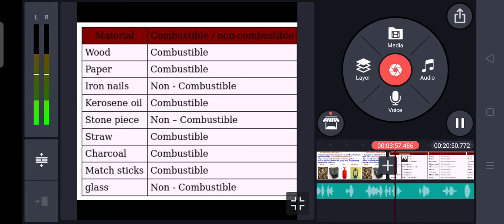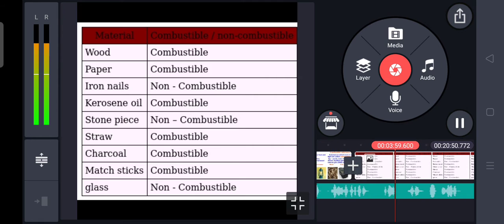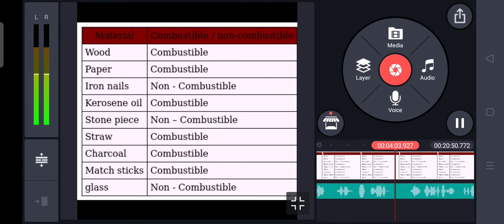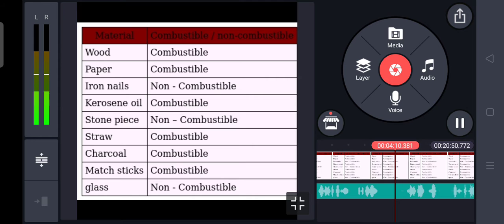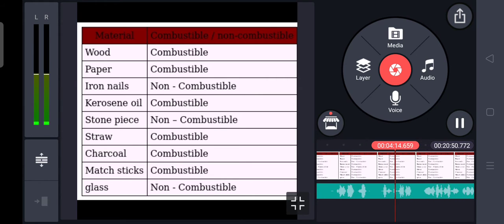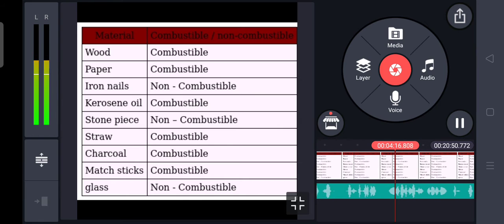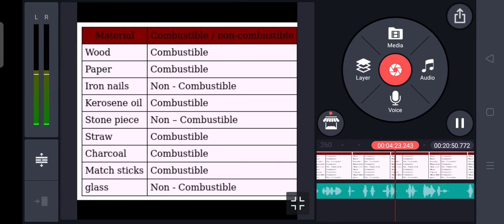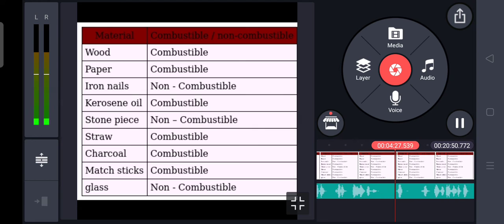For example, wood, charcoal, straw, paper, alcohol, diesel, petrol, these types of substances are called combustible substances because they can burn easily in presence of oxygen. But some substances like stone, cement, glass, soil, sand, etc., cannot burn. So these are called non-combustible substances.